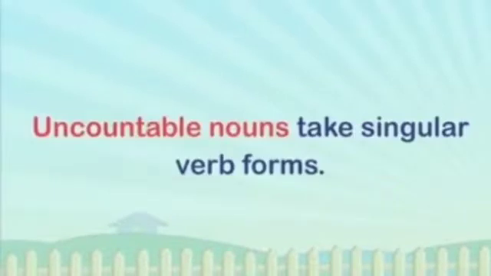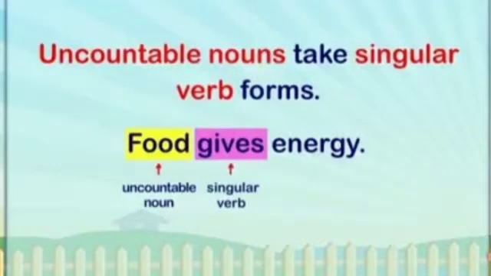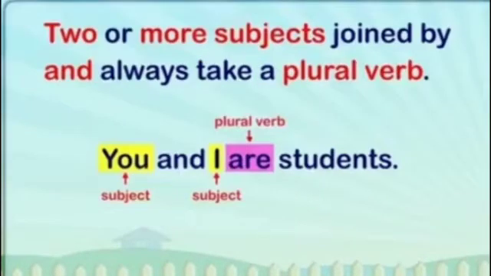Uncountable nouns take singular verb forms. For example, students, uncountable nouns take singular verb forms, that is, food gives energy. Food is an uncountable noun and takes a singular verb. Whereas two or more subjects joined by and always take a plural verb. For example, you and I are students. Now you is a subject and I is a subject again here, and are is a plural verb over here.